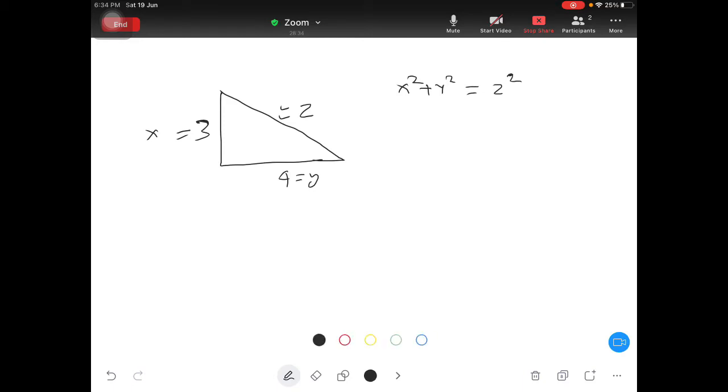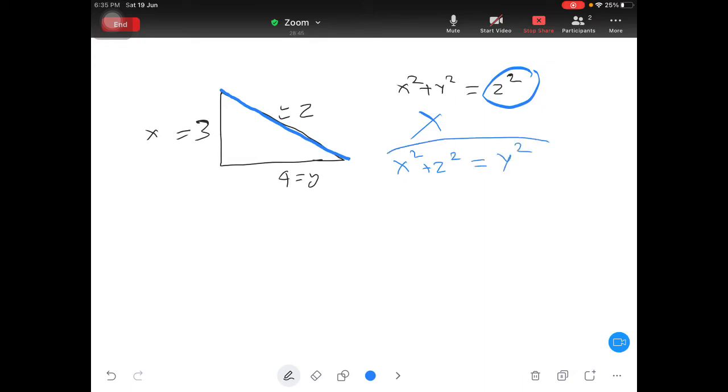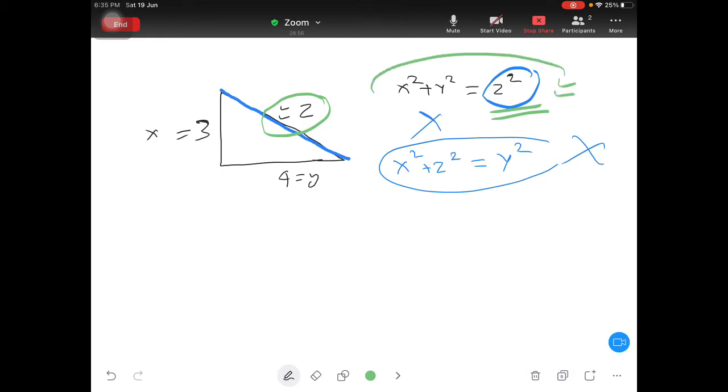And always remember, only the hypotenuse is z square. You cannot write this equation as x square plus z square is equal to y square. No, only the hypotenuse you will write on this side. So after writing your main equation, you can shuffle this equation and write it like this.